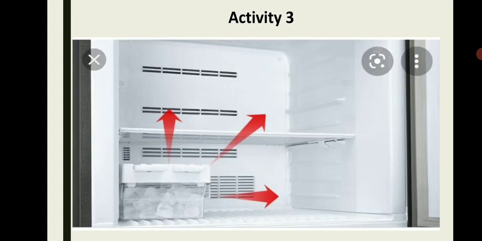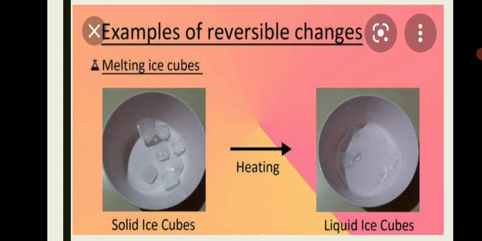The third activity: first we have to take an ice tray out of the fridge and keep it outside at room temperature. You will observe that the ice will slowly melt and change into water.